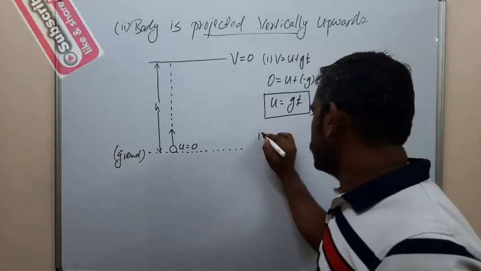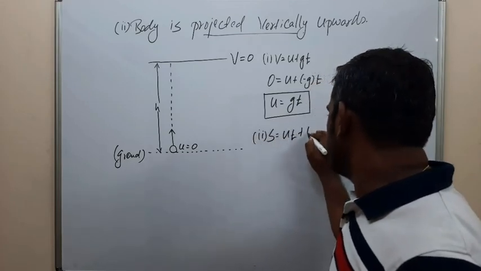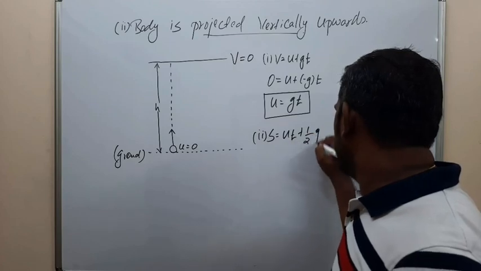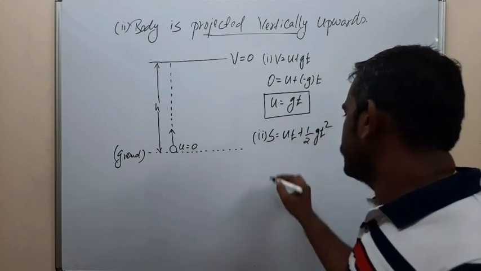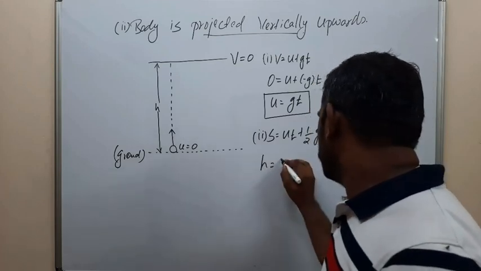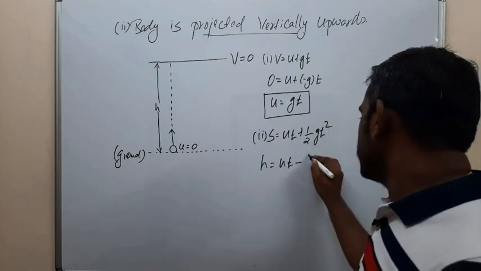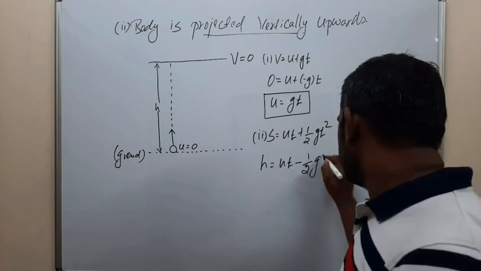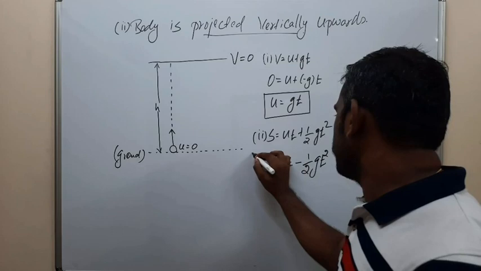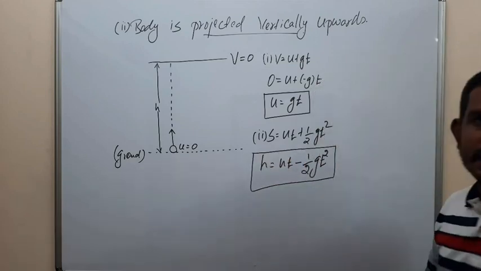Next, second equation, s is equal to ut plus half gt square. So s, that is height, is equal to ut minus half gt square, because g is negative.